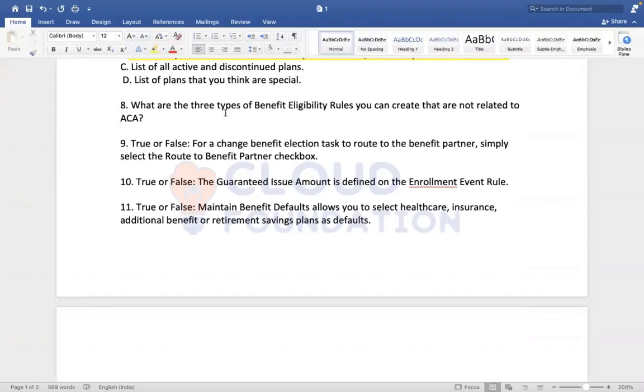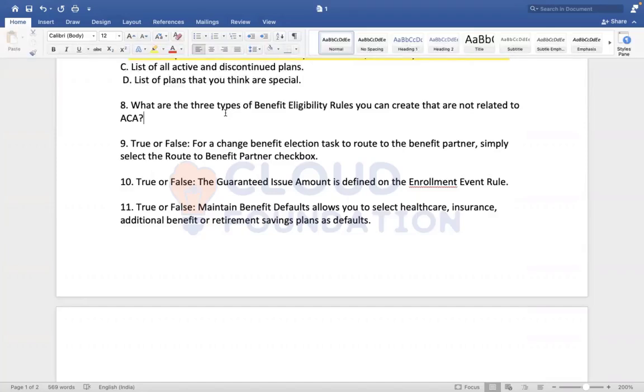So what are the three types of benefit eligibility rules you can create that are related to ACA? Compare type, payer type equal to hourly, employee type equal to part-time, and country specific. This is a common question, just to touch base I included. To make it simple, hourly base. When I say hourly base, payer type is hourly. Hourly is nothing but part-time, and it could also be contract contingent employees.